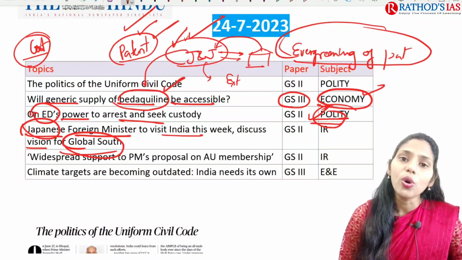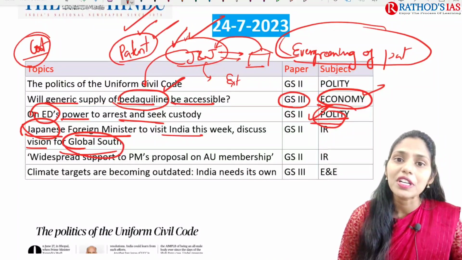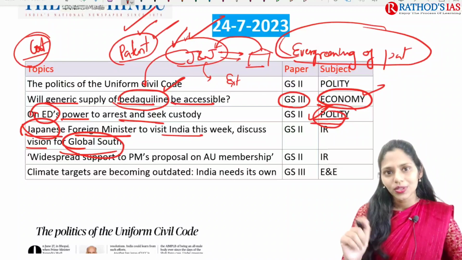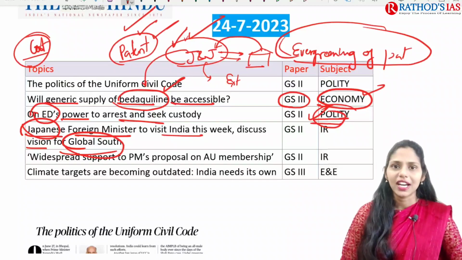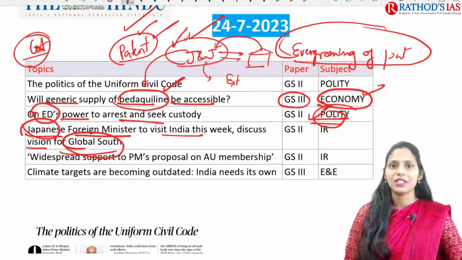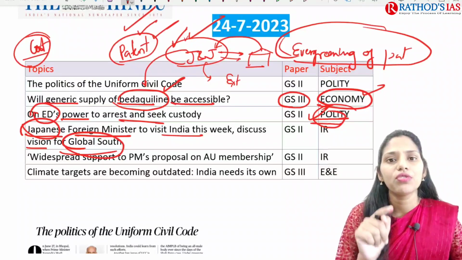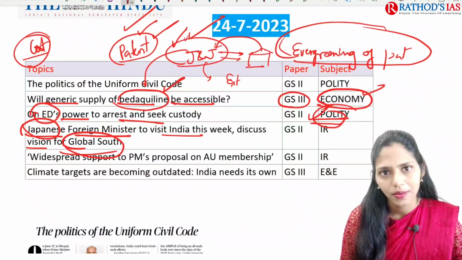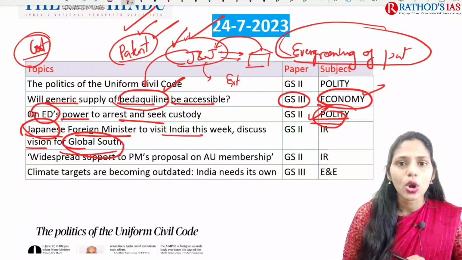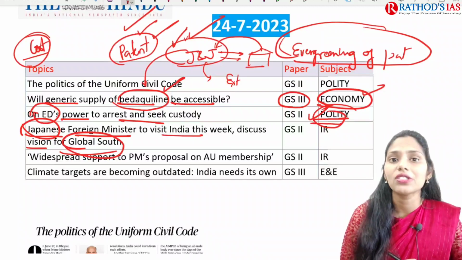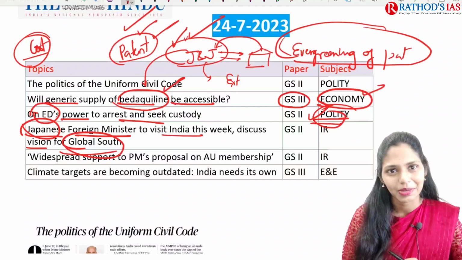Because of this, the global south is going to play an important role soon. You can expect a question regarding global south in this year's mains for sure. Students who are going to write this year's mains, focus on global south. This topic is important from international relations, which comes under GS paper 2.